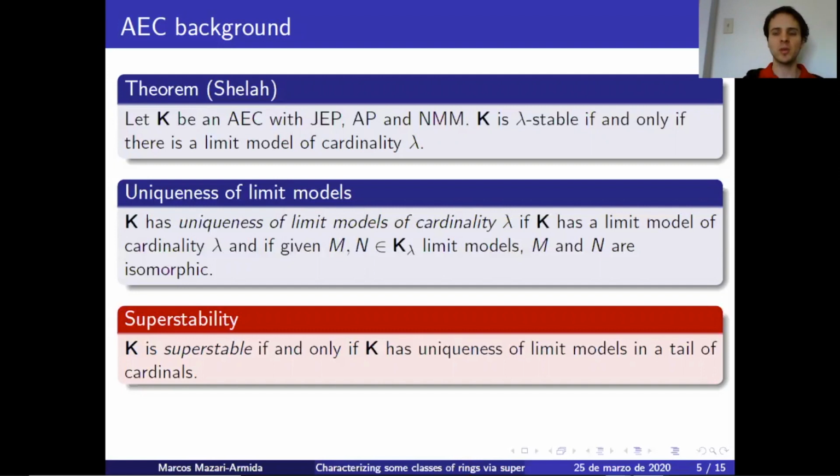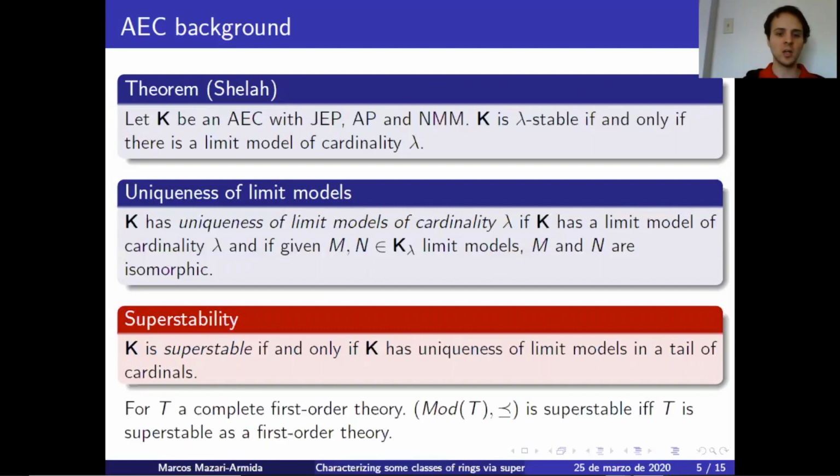Now this looks very different from first order superstability, but actually they are equivalent. So for T a complete first order theory, the class of models of T with elementary substructure is superstable if and only if T is superstable as a first order theory. The way you go about it is you show that limit models are saturated models, and once you know this, you know that any two saturated models are isomorphic. Okay, so this is all I want to say about AECs in general.